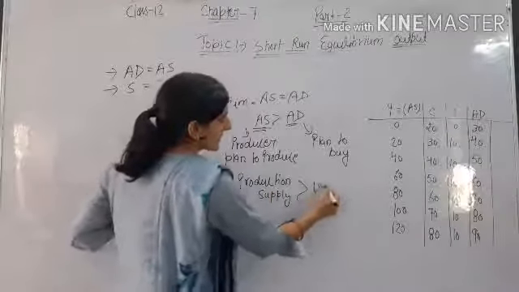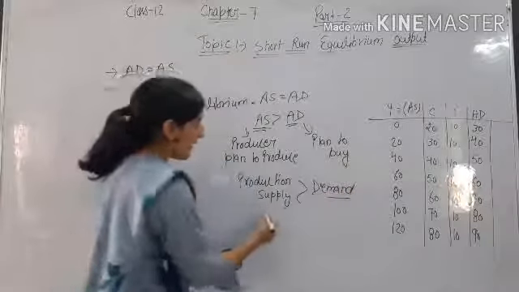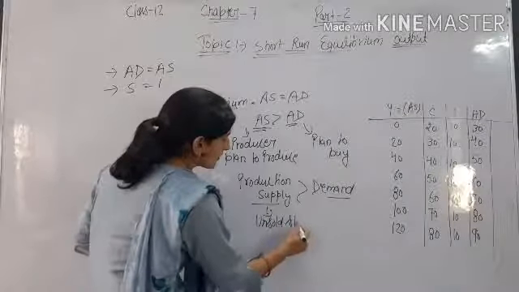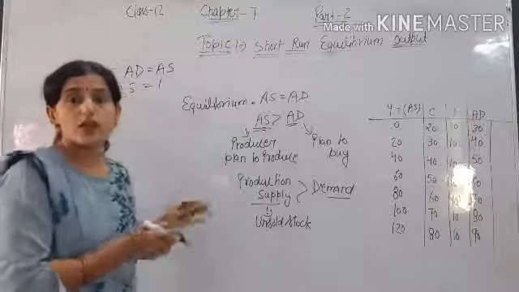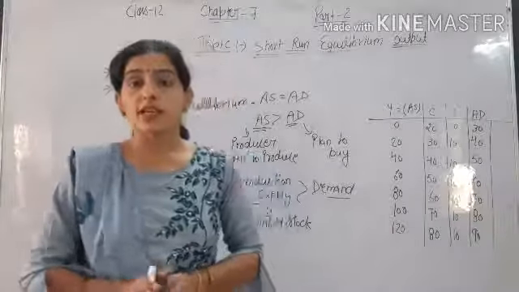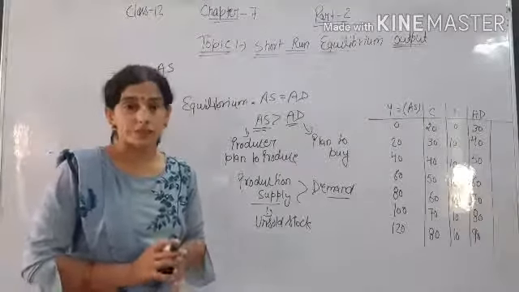And what it means is the producer has unsold stock. Unsold stock means the producer has a loss of goods that are unsold, because the production of goods is more than what people plan to buy.